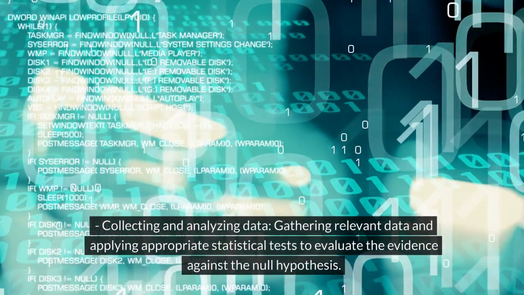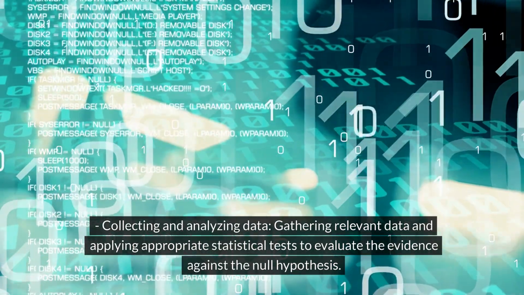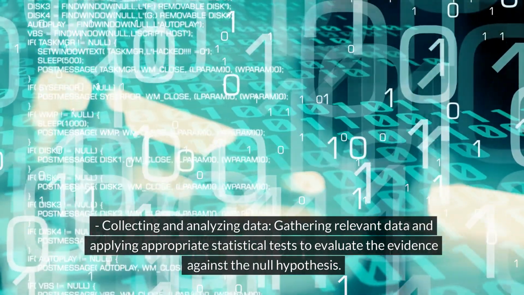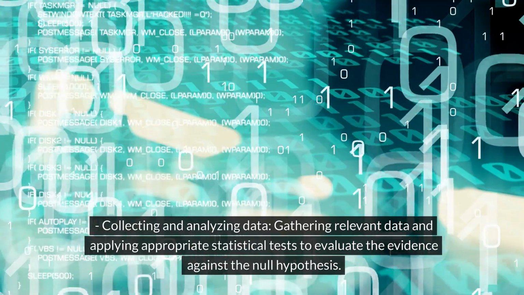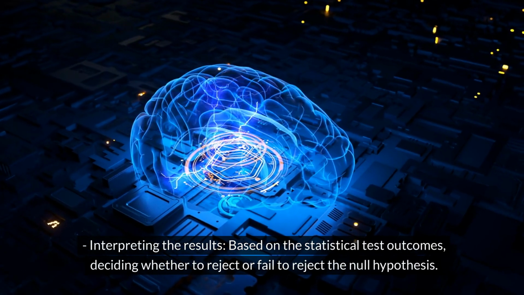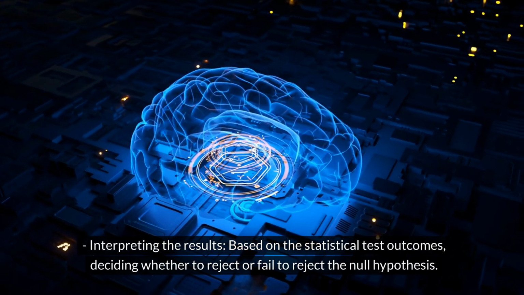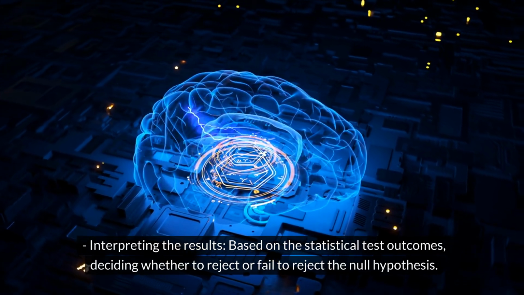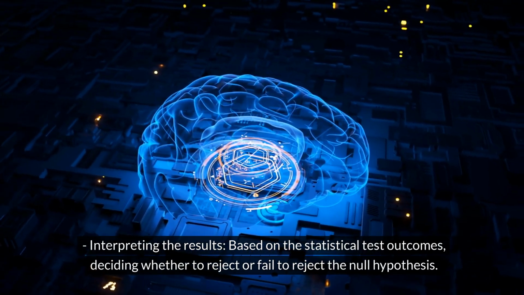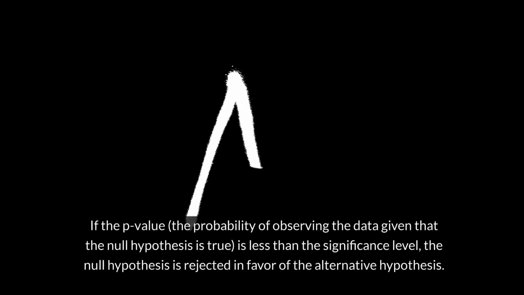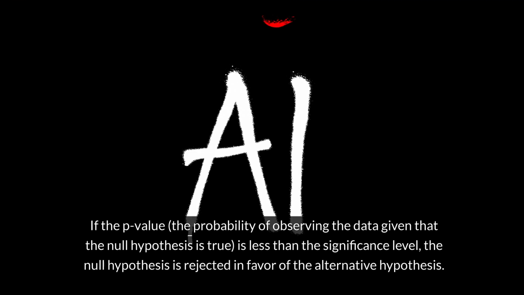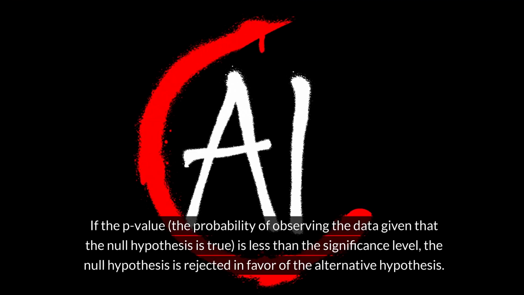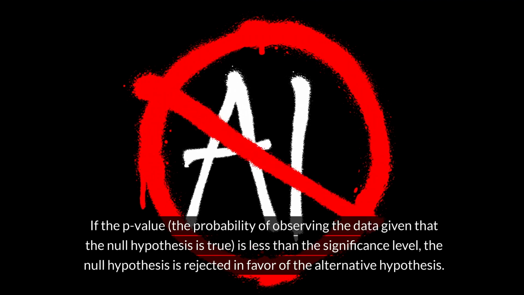Collecting and analyzing data, gathering relevant data and applying appropriate statistical tests to evaluate the evidence against the null hypothesis. Interpreting the results. Based on the statistical test outcomes, deciding whether to reject or fail to reject the null hypothesis. If the p-value, the probability of observing the data given that the null hypothesis is true, is less than the significance level, the null hypothesis is rejected in favor of the alternative hypothesis.